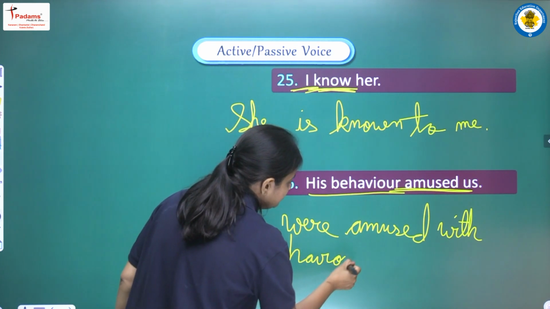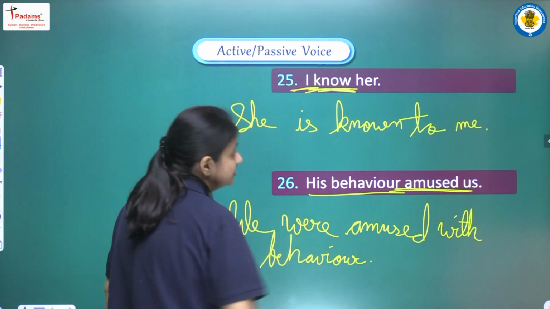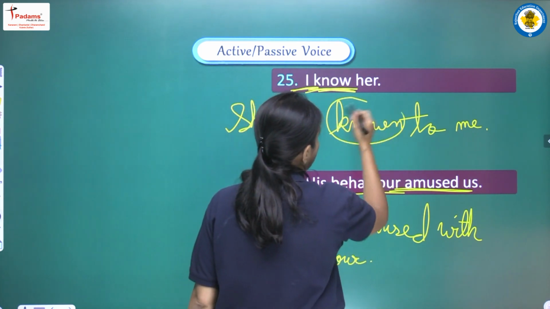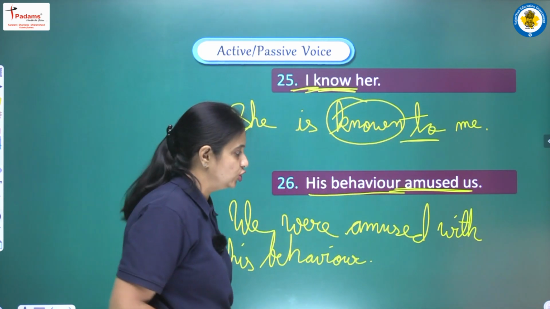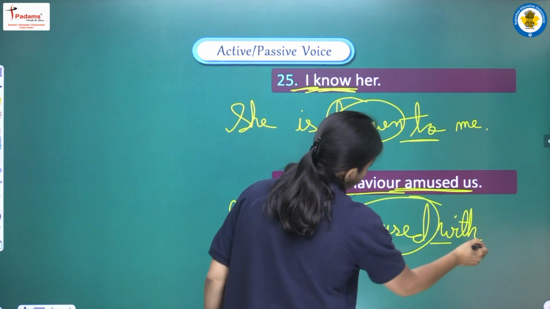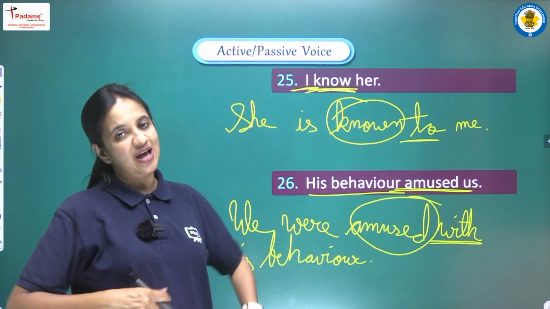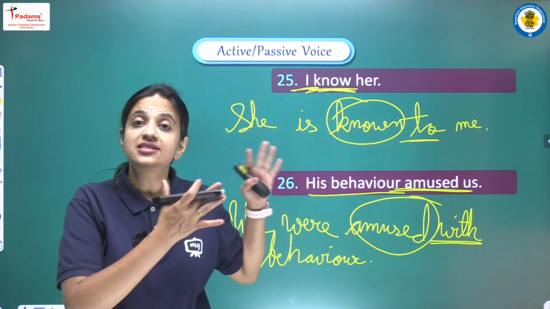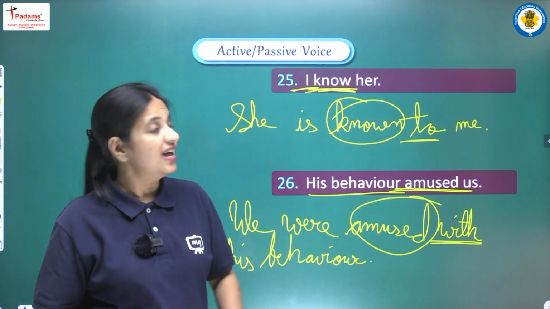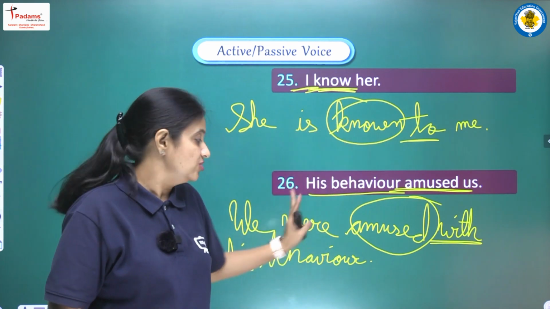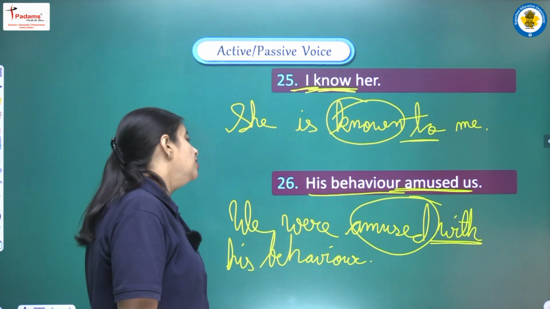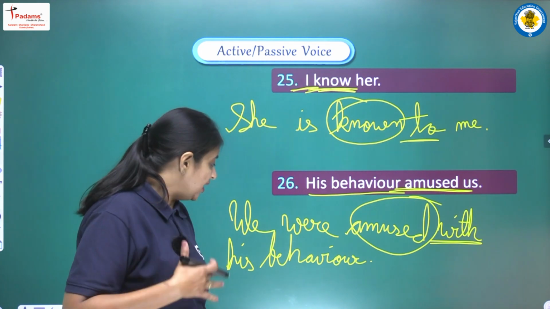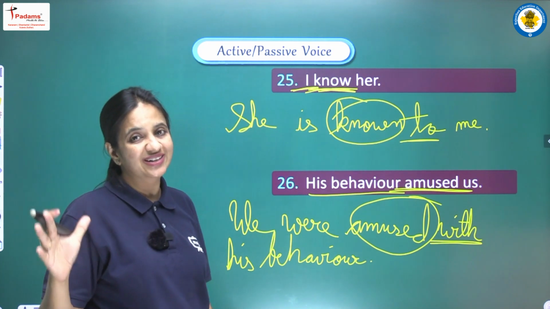So here students, pay attention, just learn the table, be very careful. After know we always use to, after amused we use with. Okay, so here we can't use by, but we have to replace by with certain prepositions if we are having certain words here. So now the complete sentence here will be we were amused with his behavior.